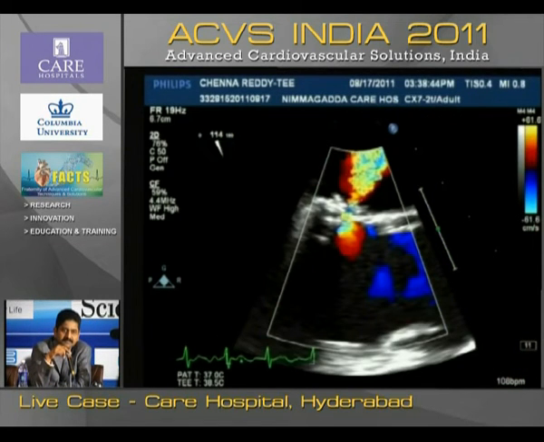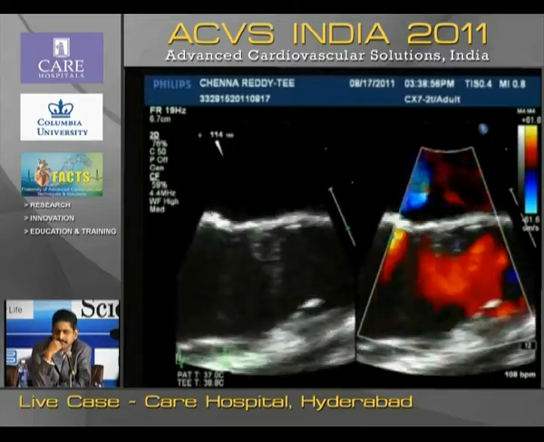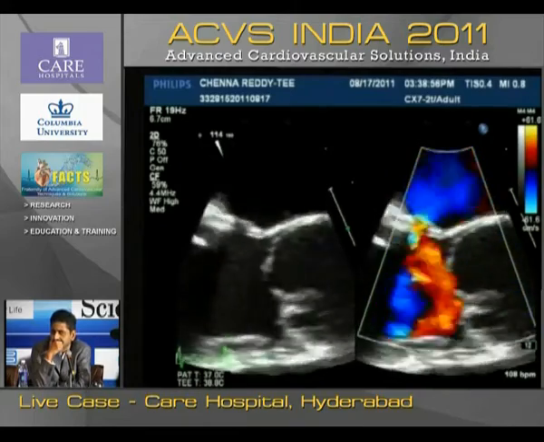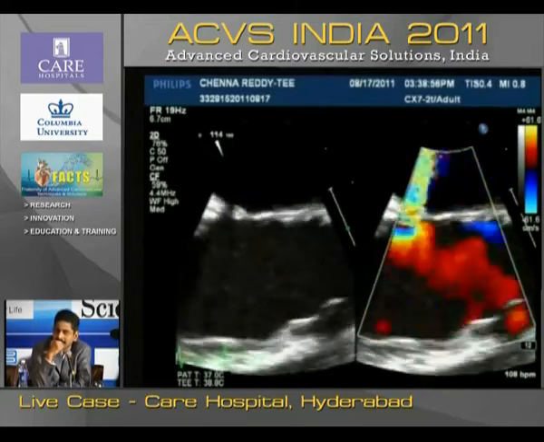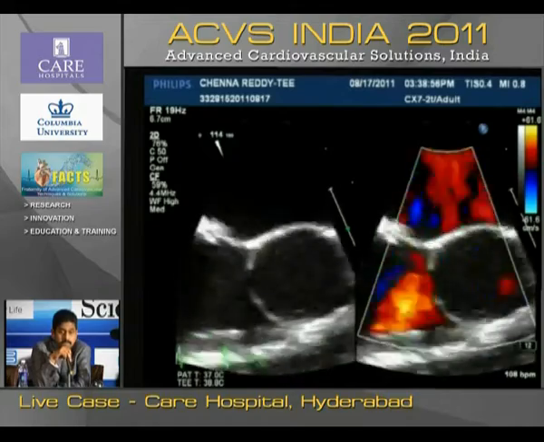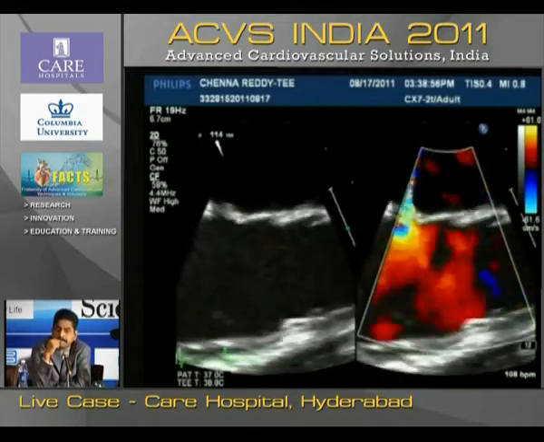The next. That is the leak. It is going superiorly, to the roof of the LA, which is dilated. The LA dimensions are around 40 millimeters. Next, please. You can see the gap between the aortic wall and the paravalvular leak, and the prosthetic wall a little bit away from the paravalvular leak.